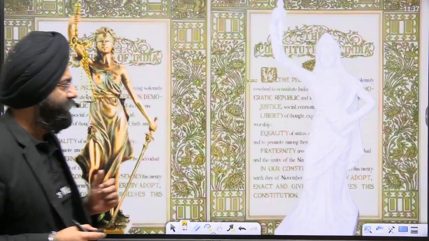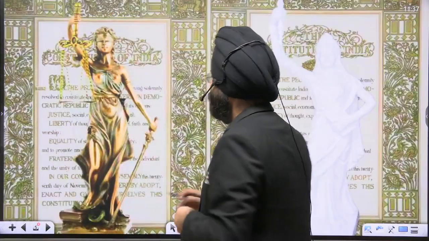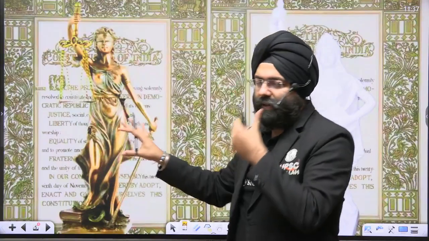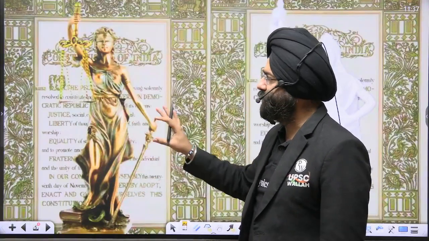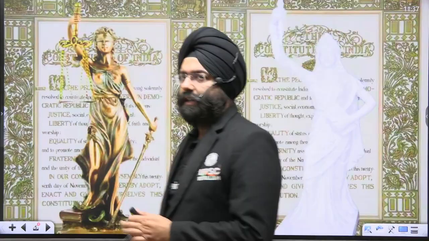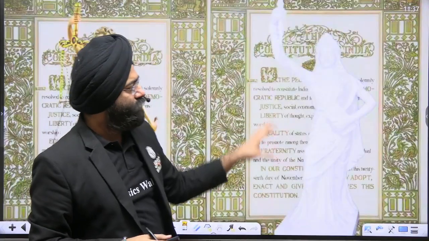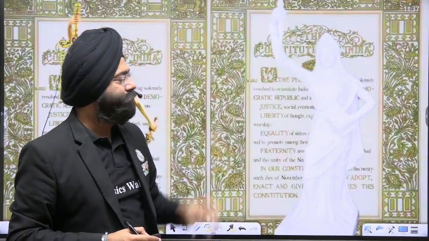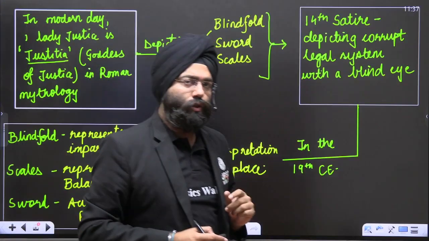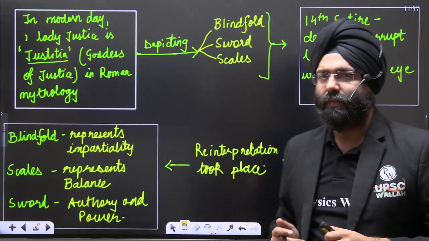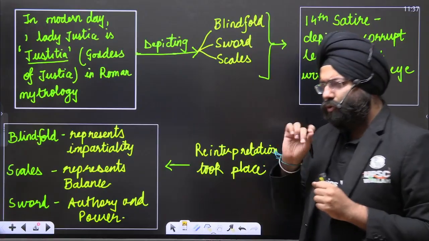Now see, this was the old statue that had been continuing since the British time. Now this is the new statue of the Lady Justice that we have. You would be observing that certain changes have been made, but let us go a little to the background.